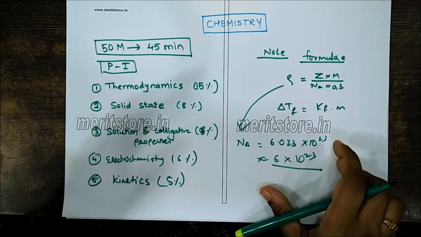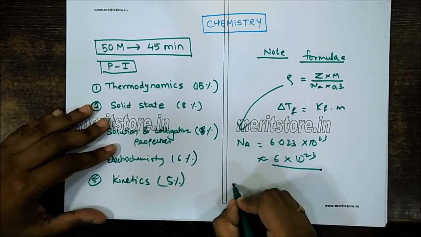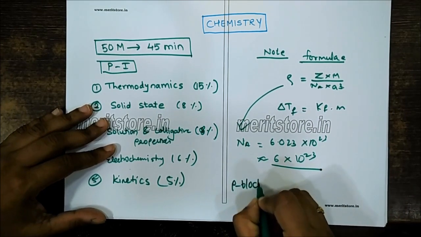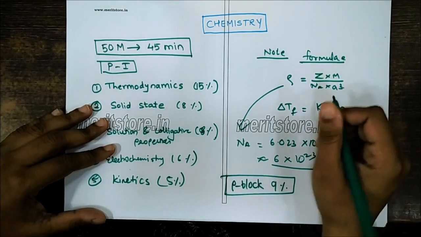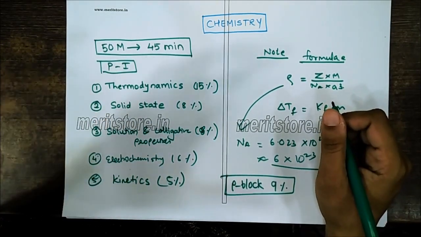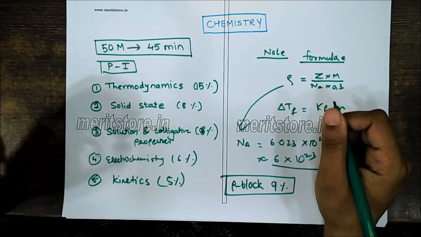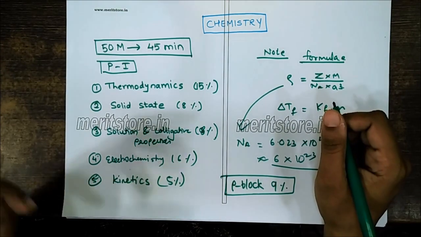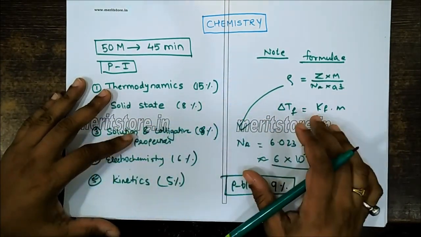Now in chemistry paper 1 only, there are 2 more chapters included. First of all, there is the chapter called P block element. The weightage of the P block is around 9% in the CET. But the kind of theory involved in P block is very difficult to revise. It has lots of inorganic reactions, with no connection of one reaction with another.